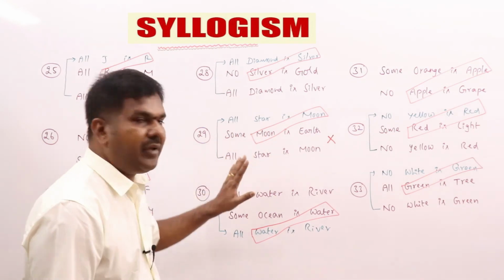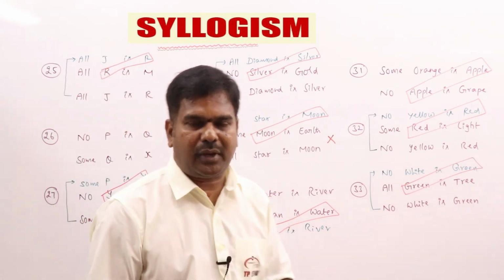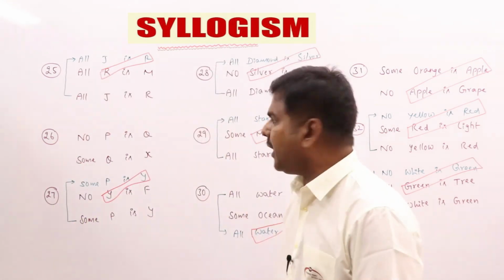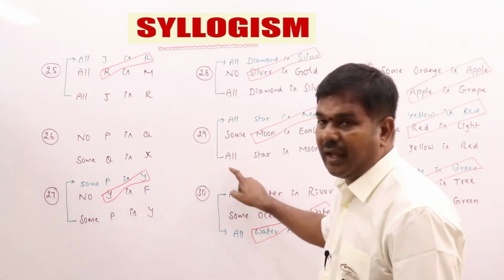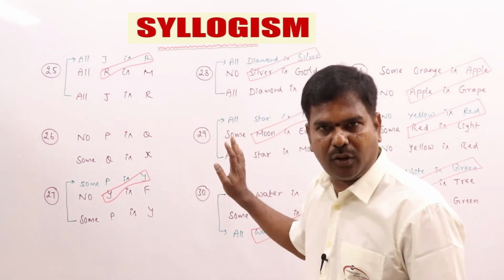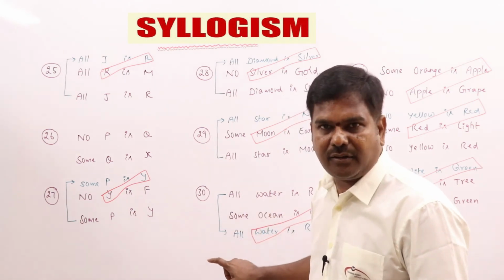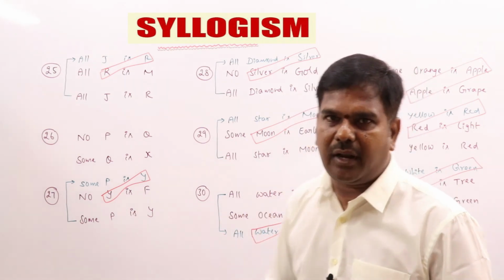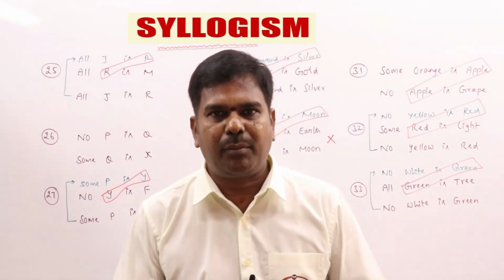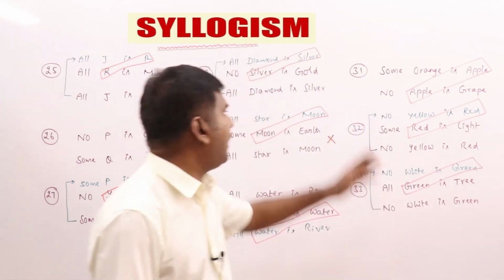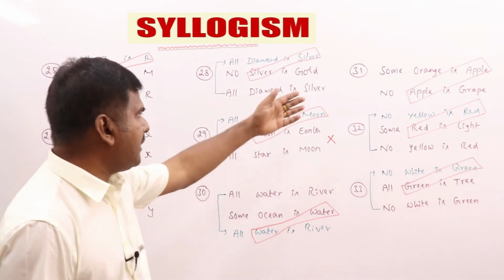This is the area where many of them get confused from the examination point of view. Be careful. Here it looks like I plus A, answer is there, but there is no answer, no conclusion. Here it looks like A plus I, but the answer is there, right? Be careful. If it is not properly aligned, you can make proper alignment by interchanging any one of the statements.